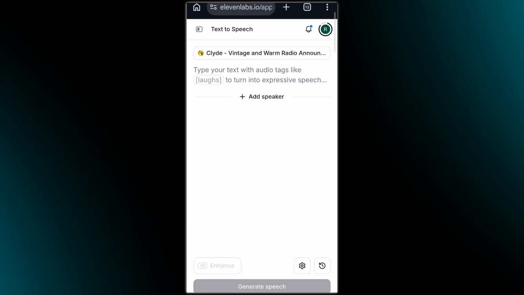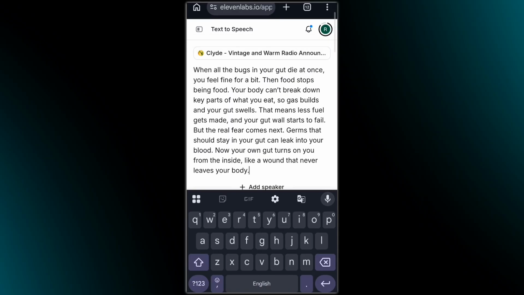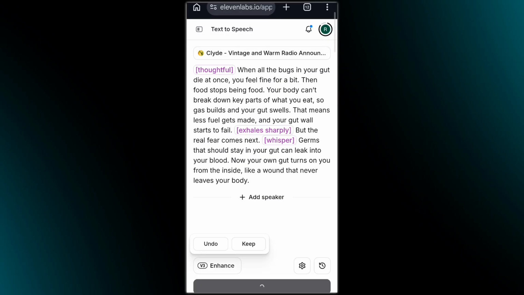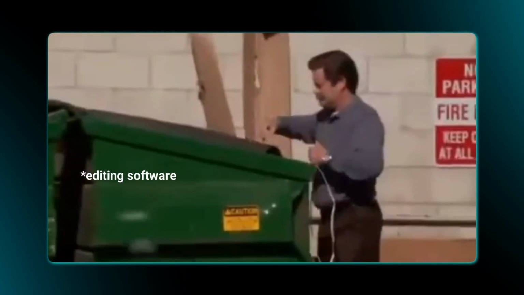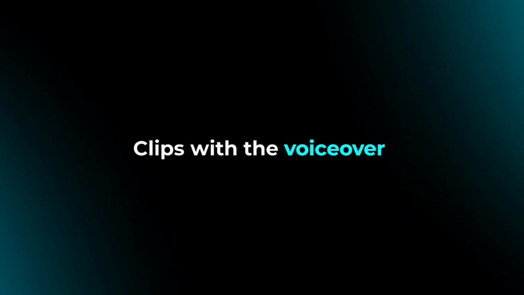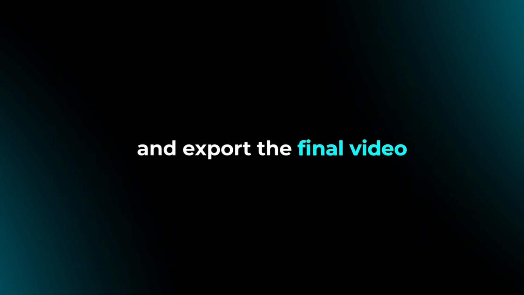Alright, now it's time to turn the script into voiceover audio. For that, go to the 11 Labs website. Select any calm voice you like, paste your script, and within a few seconds, 11 Labs will generate the voice for you. Now all that's left to do is import everything into your editing software. Align the clips with the voiceover, add captions, and export the final video.